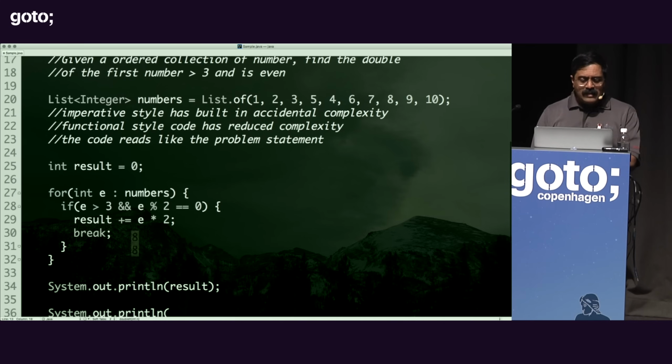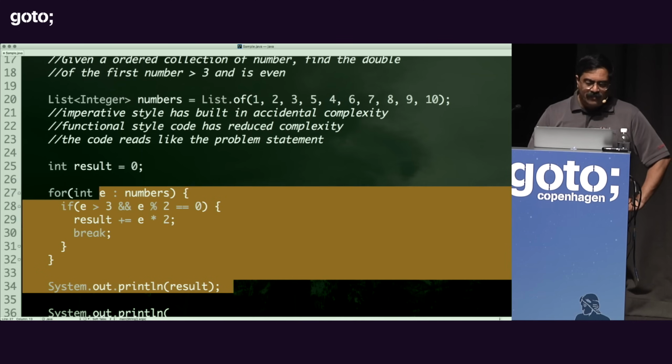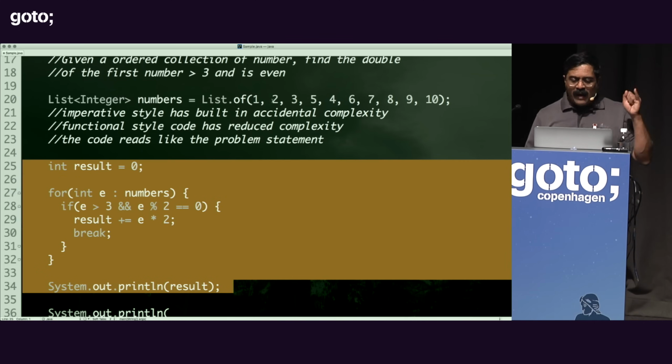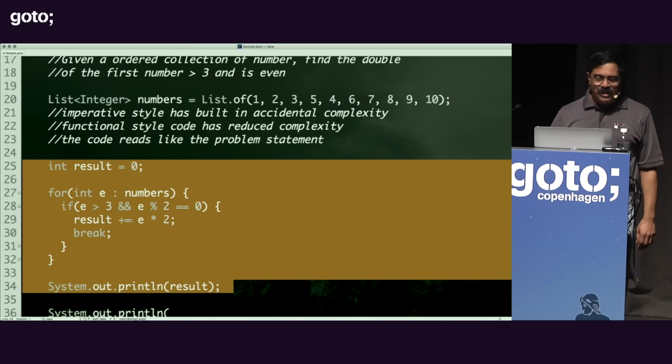Now look at the imperative style code for just a minute. How does the imperative style code work? Just the highlighted part, if you focus on it. We pass a 1, it says 1 is not greater than 3, 2 is not greater than 3, 3 is not greater than 3, 5 is greater than 3, but it's not even, but 4 is greater than 3, and 4 is even, double it. So that was 8 computations to get the result in the imperative style code.